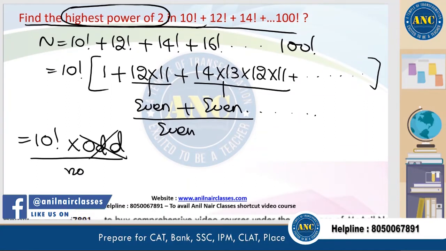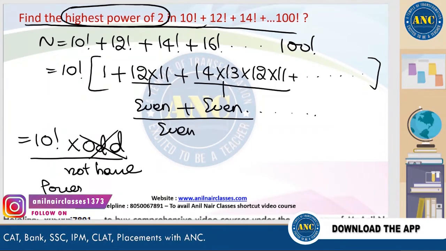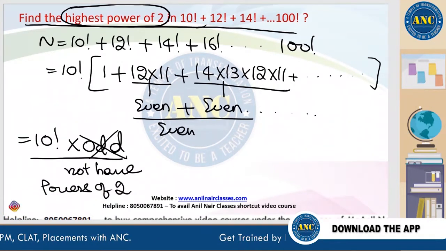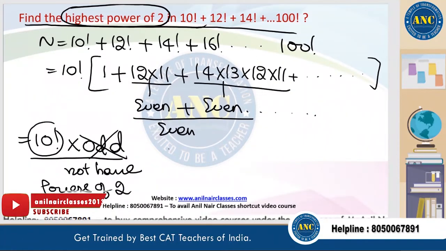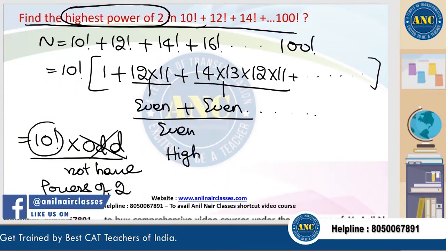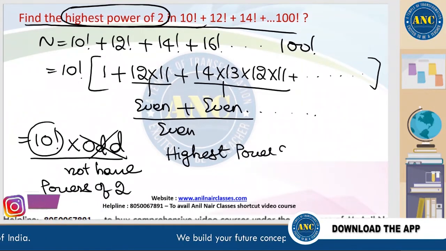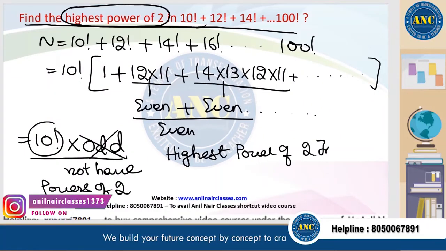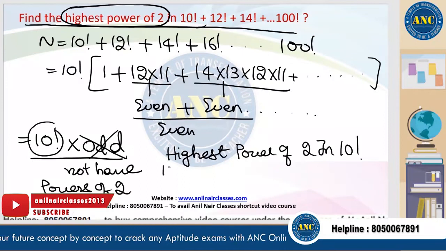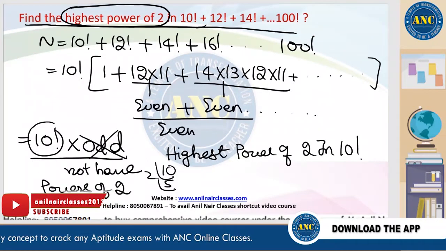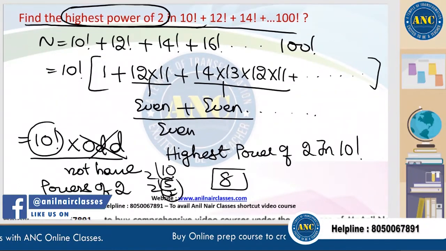Odd number will not have any powers of 2. If it has powers of 2, then it becomes an even number. Odd number will not have any powers of 2. So the question came up to find the highest power of 2 in 10 factorial. If I divide 10, 2 5s are 10, 2 2s are 4, 2 1s are 2. 5 plus 2 plus 1.